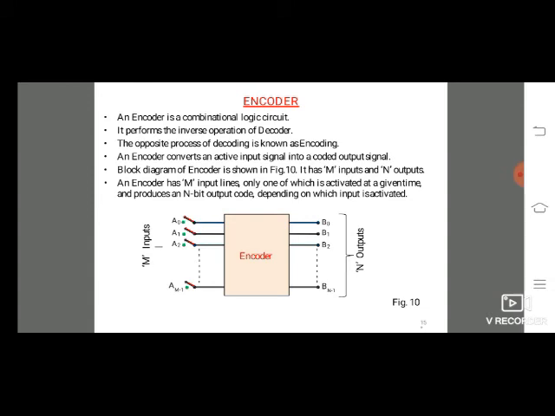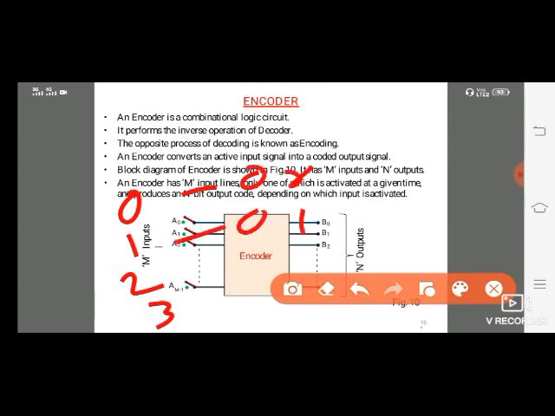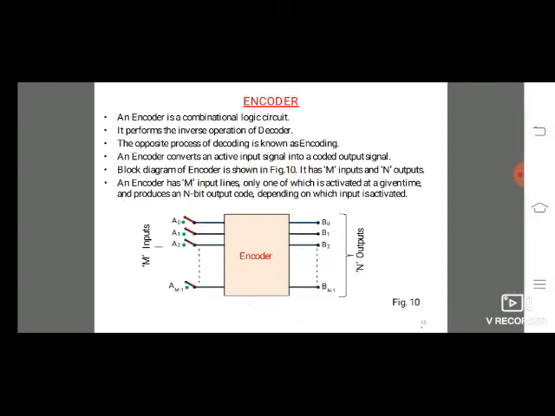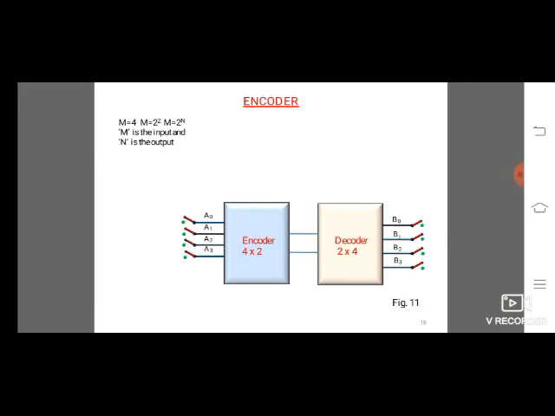Encoder converts input signal into coded output signal. That means here we are giving input signals 0 1 2 3, and this signal can be converted into code. We are converting 0 to 0 0, 1 to 0 1, 2 to 1 0, 3 to 1 1, based on the conditions. So this is the circuit diagram of encoder, with m inputs and n outputs. There are different types of encoder: priority encoder, BCD to decimal encoder, octal to binary encoder, hexadecimal to binary. So this is the encoder circuit diagram.